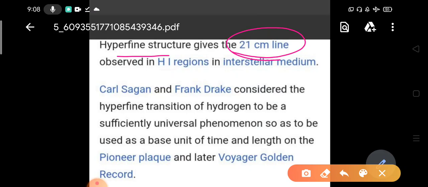The hyperfine transition of hydrogen was considered a sufficiently universal phenomenon to be used as a base unit of time and length.